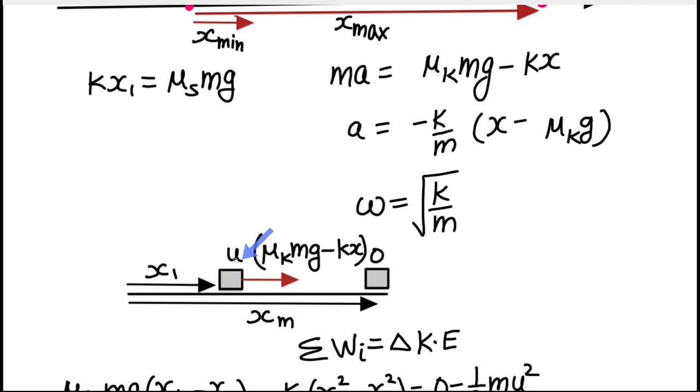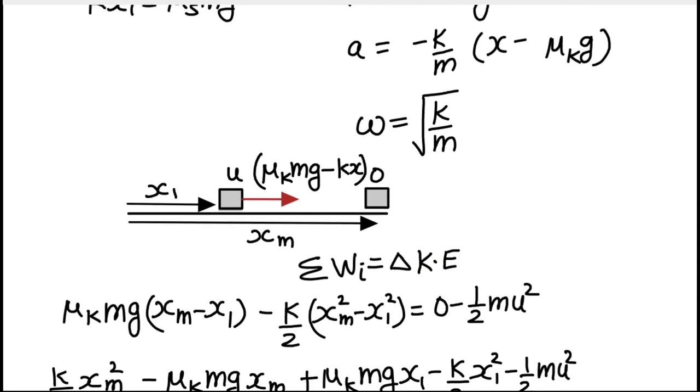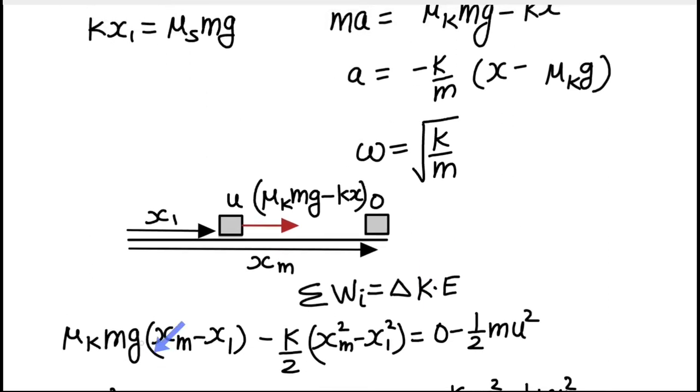During that interval, because the friction force is also acting, we are constrained to apply only the work energy theorem. So work done by all the forces is equal to the change in total kinetic energy of the system, right? The work done by the friction force is always acting towards the right.